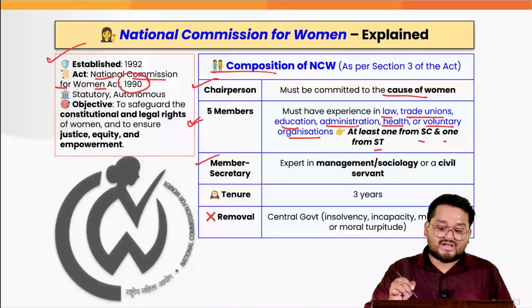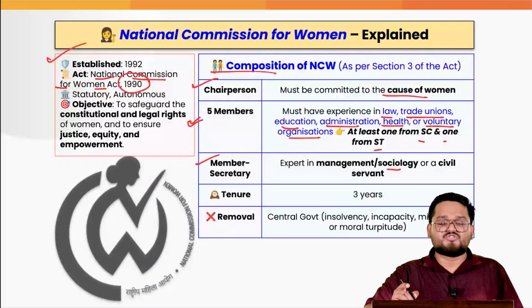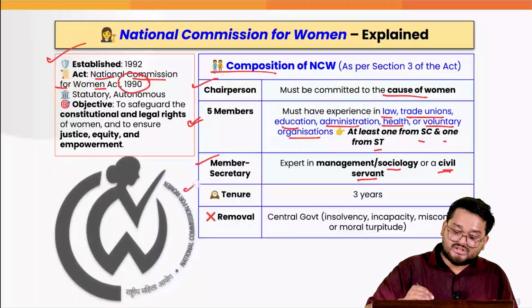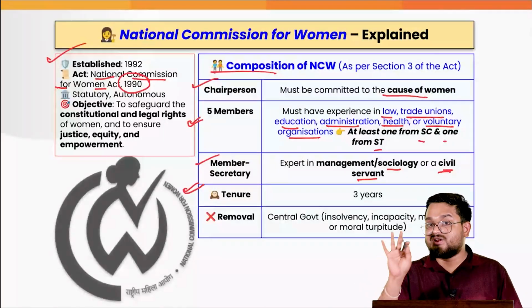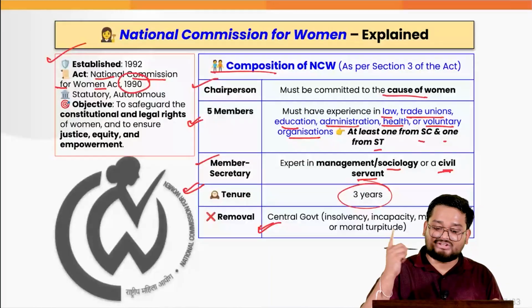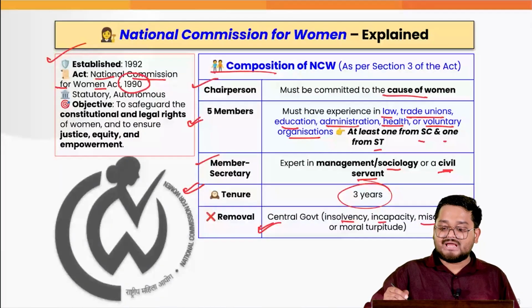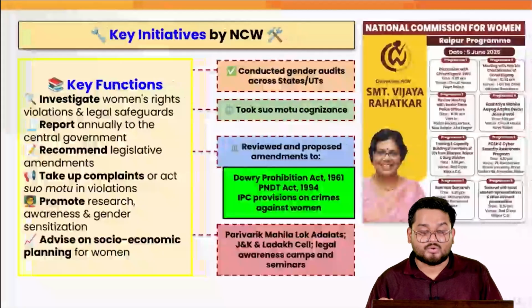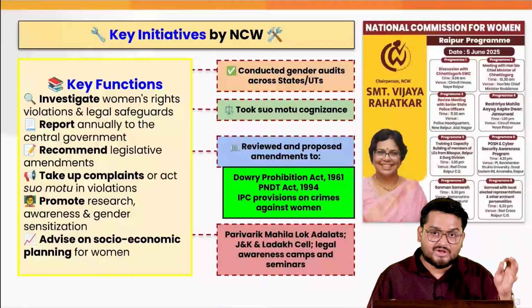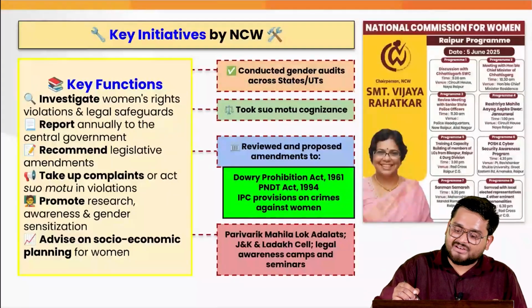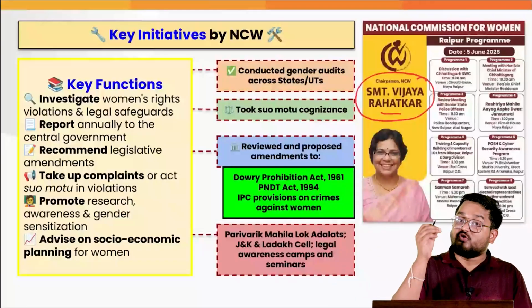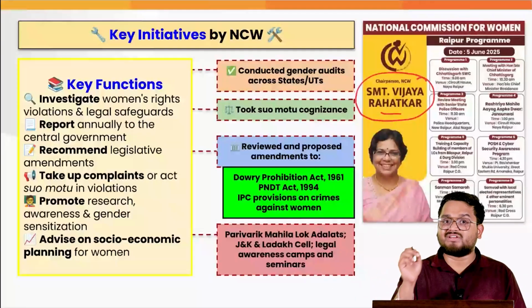Next, there must be a member secretary who must be an expert in management skills or sociological skills, or should be a civil servant. Now, according to the Act, the tenure for the members, please remember, is 3 years. And they can only be removed by the central government, only on the grounds of insolvency, incapacity, misconduct, or moral turpitude. Now, again, I am repeating, these are factual information that you have to just keep in mind for your examination. The recent chairperson here is Srimati Vijaya Rahatkar, who is heading the NCW, whose main and key functions and initiatives are described here.